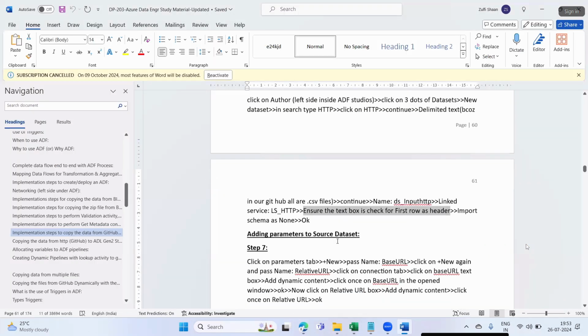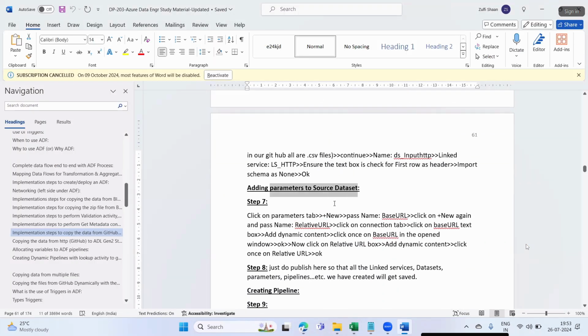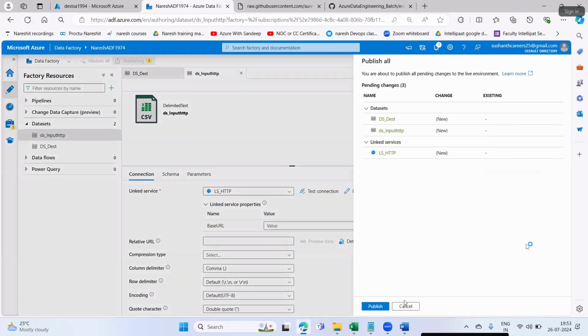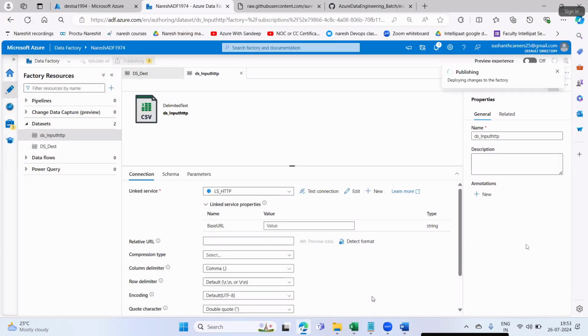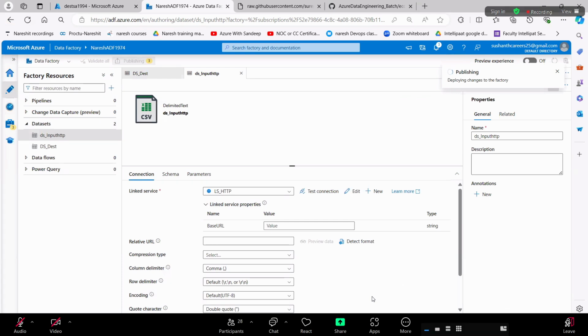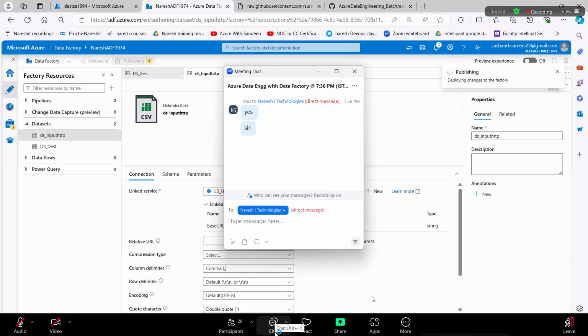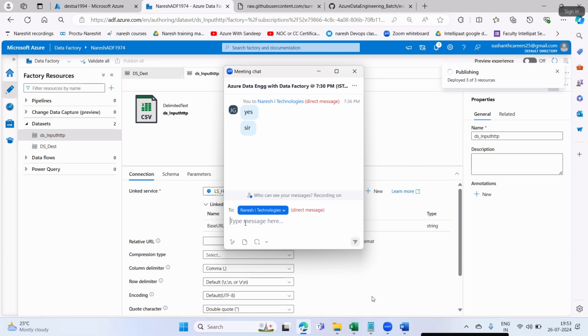Done. Fine. Adding parameters to the source dataset. What I'll do is publish all. Let the publishing get completed here.